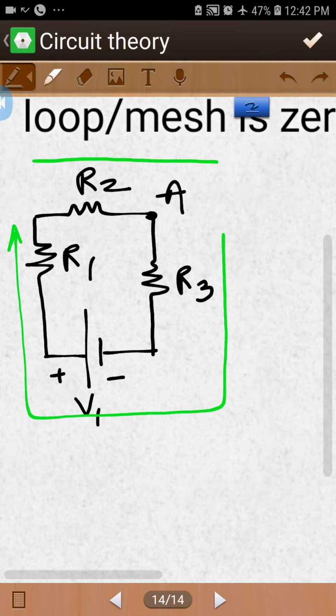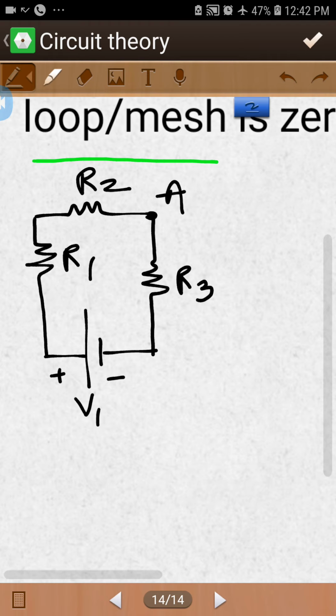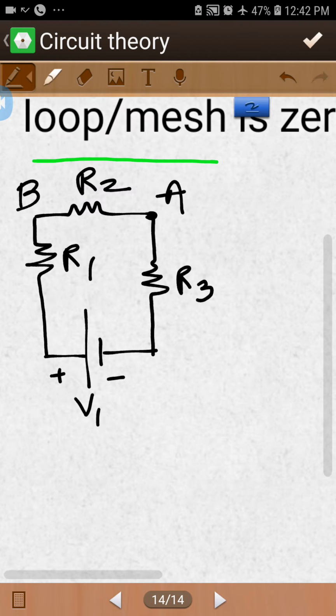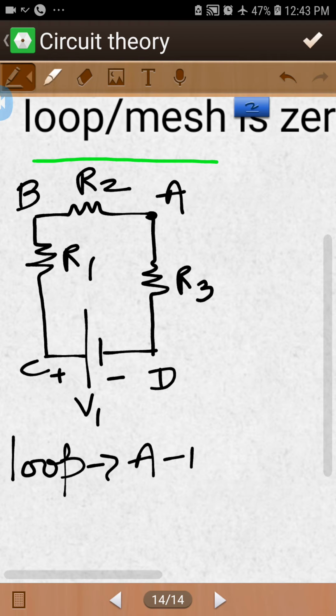For this particular example, let's say this is point A, this is point B, this is point C, and this is point D. If you are moving in one direction, your loop will be A, B, C, and D. This is a loop.